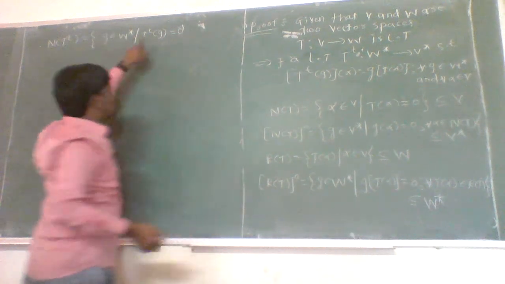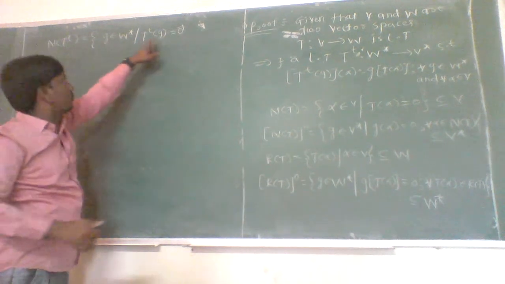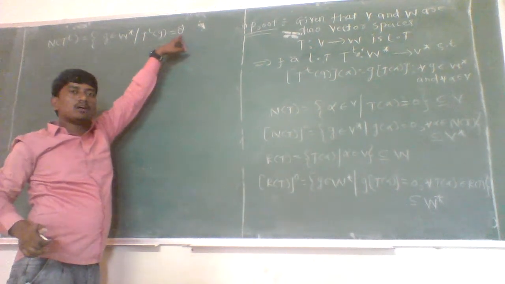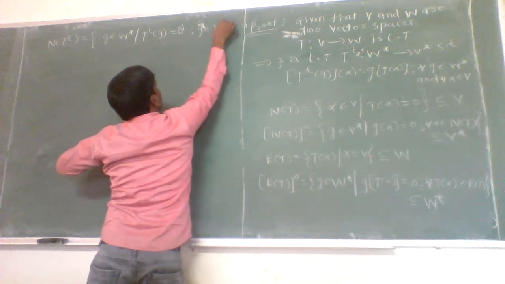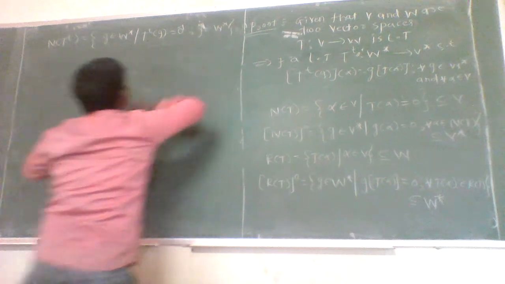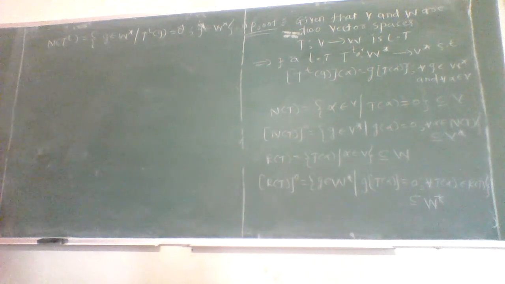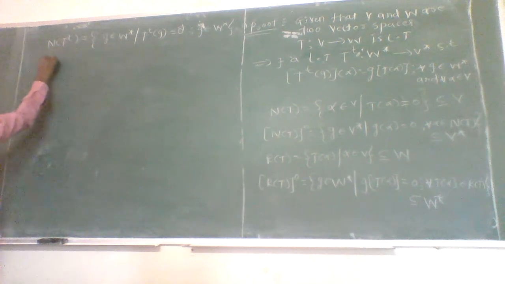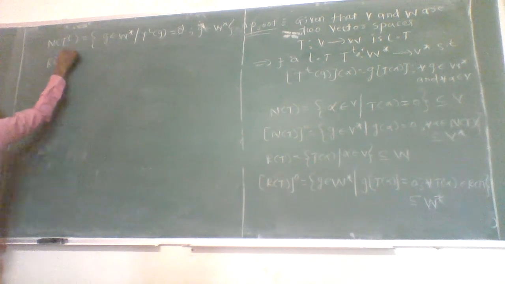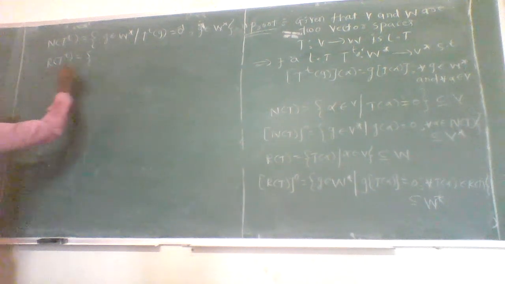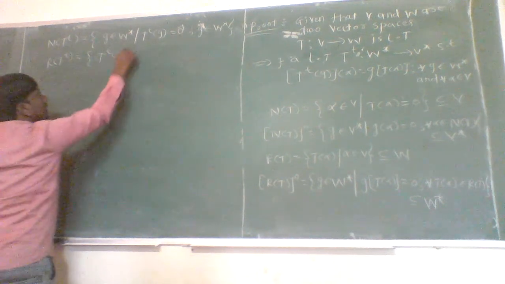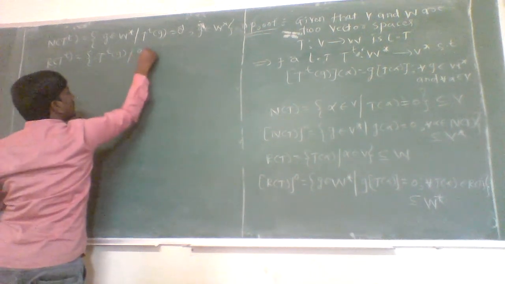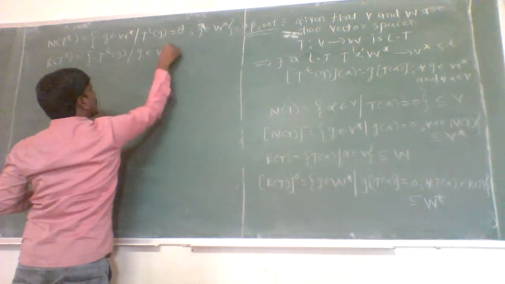And as the codomain is V star, the 0 is also a linear functional, for each g belonging to W star. And the range space of T to the power t contains T to the power t of g, where each g is a member of W star.